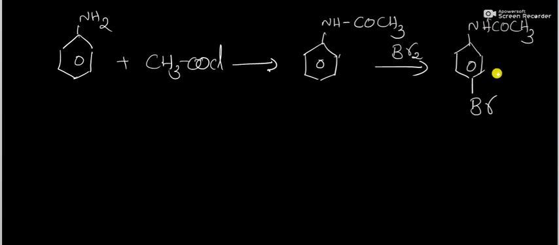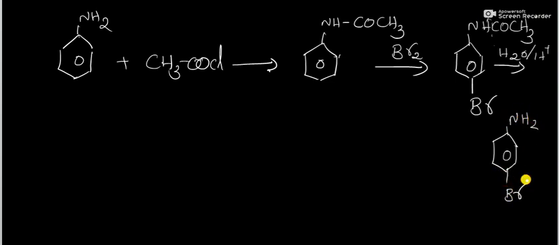Then if we hydrolyze this acetanilide product using any acid, it will be hydrolyzed into our amine, that is C6H4NH2Br. We get mono-substituted aniline, para-bromoaniline, as the major product.